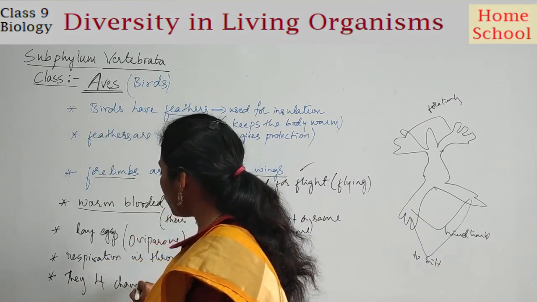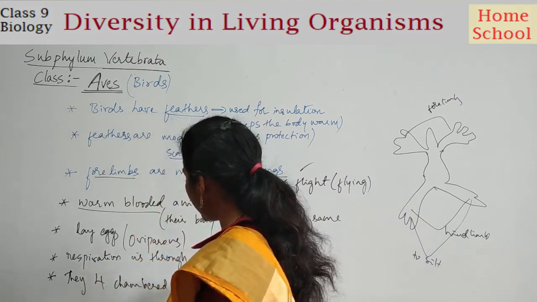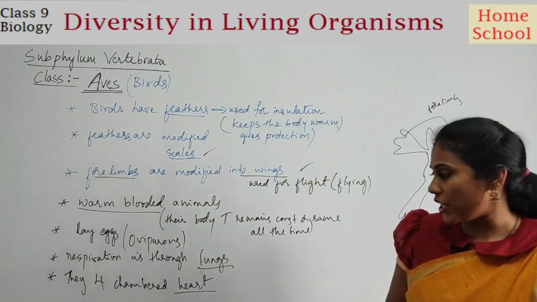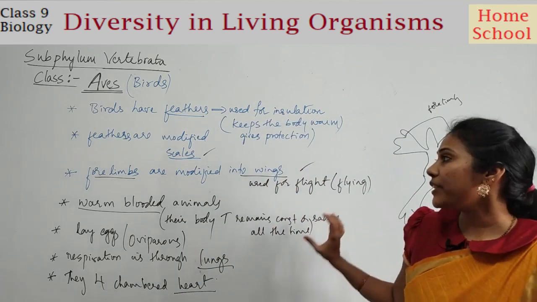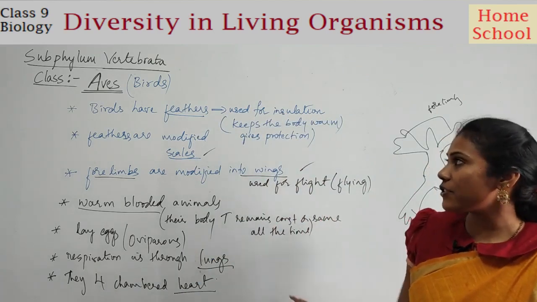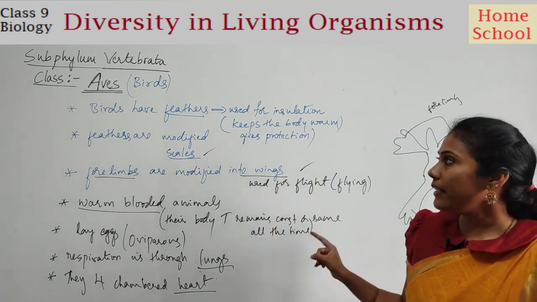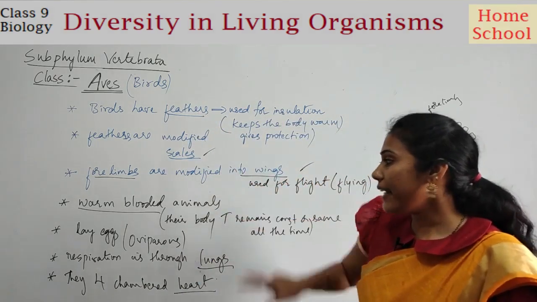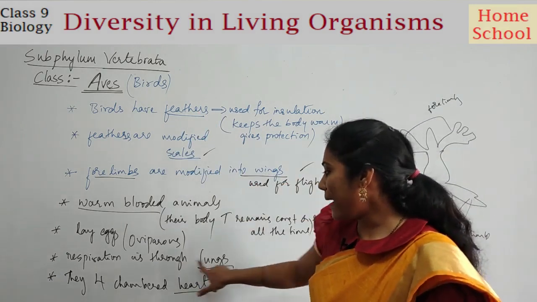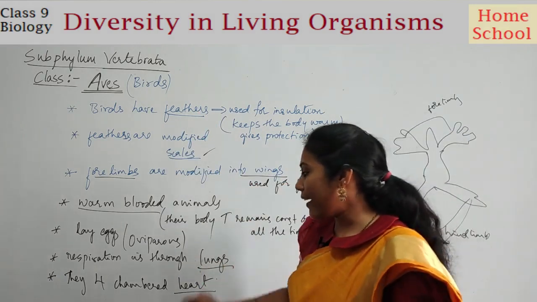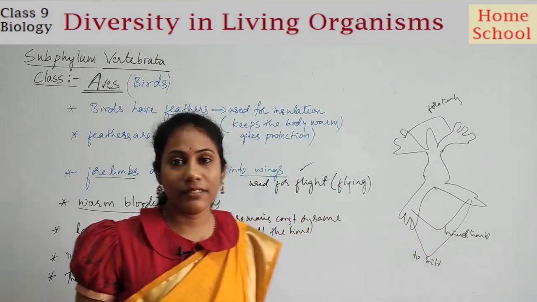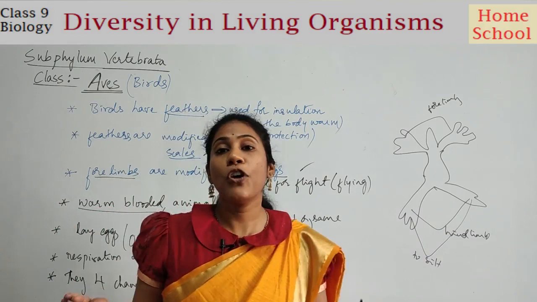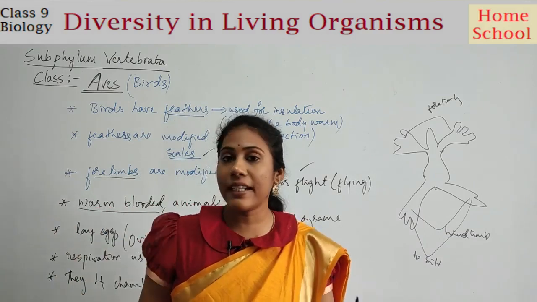They have a 4-chambered heart, just like mammals, just like humans. These birds have a 4-chambered heart. Clear? So these are the major characteristics of the bird. Very important characteristics are having feathers, having wings, being warm-blooded animals, respiring through lungs, and having a 4-chambered heart, right? So this is all about Aves, and now we will go for the last class of Vertebrata, that is